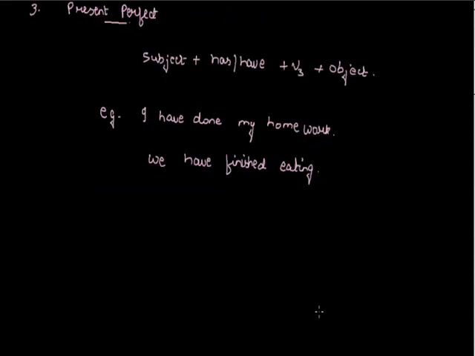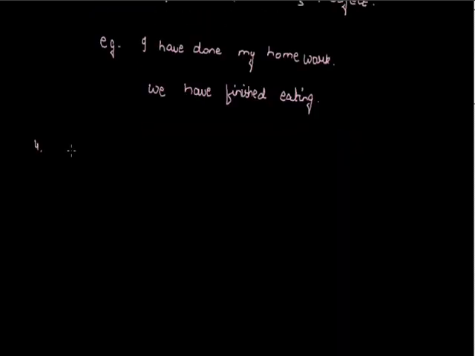Our next tense is present perfect continuous tense. What is present perfect continuous tense? Present perfect continuous tense defines those actions which have started in the past, are continuing in the present time and may continue in the near future.